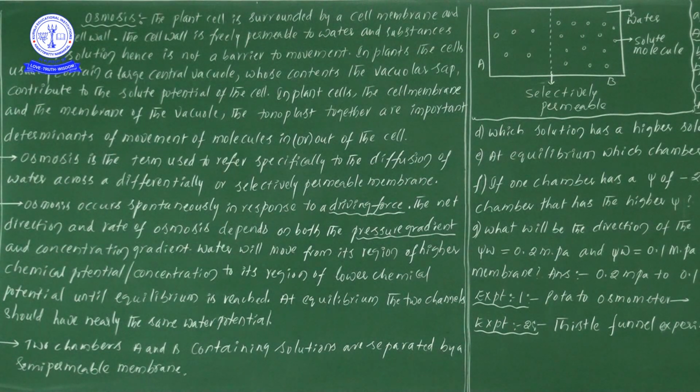One is from higher chemical potential to lower chemical potential. Sir, that is difficult, say it easily. As we have learned before, water definitely moves from higher water potential to lower water potential. But until equilibrium is reached, once both regions reach equilibrium, at that time we will not see the transport of ions or the transport of water.